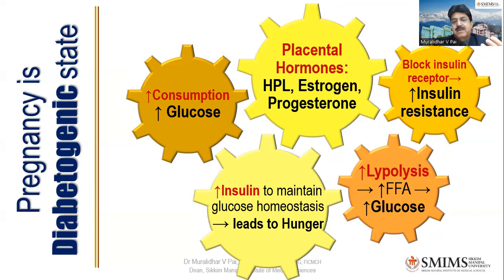That's why many people, lay people especially, will wonder, I'm so young, why should I get diabetes? My grandmother got diabetes at the age of 50, and somebody else at 45. So why should a young pregnant lady get it? That is mainly because of the hormones produced by the placenta, which are anti-insulin. So there is insulin resistance, which also gives rise to lipolysis, as you said. As a result, there is increased insulin to maintain glucose homeostasis.